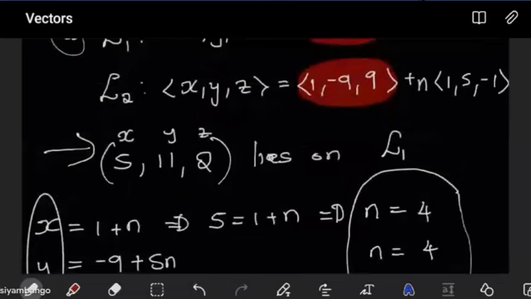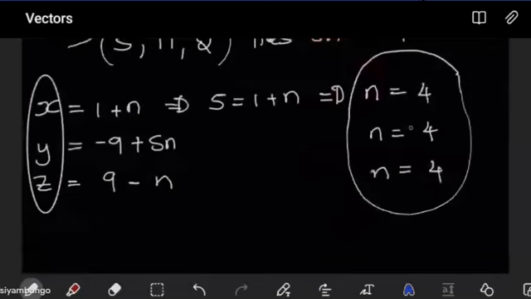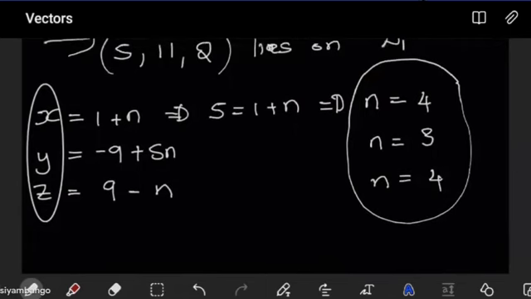But if even just one of these values of n is different, let's say I find this one to be maybe a 3 and not a 4, just from this realization, we will conclude that the two lines are parallel, yes, but they do not intersect anywhere. Just because this single point failed to intersect with our line, it implies that no point will intersect with the other line as well. Is that clear?